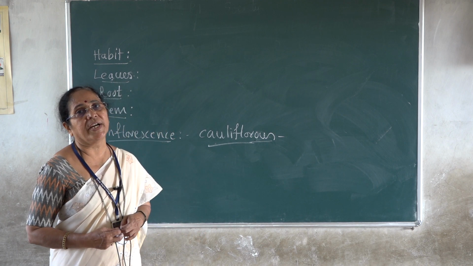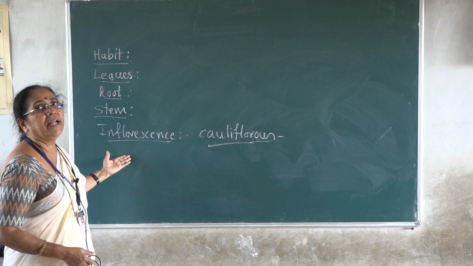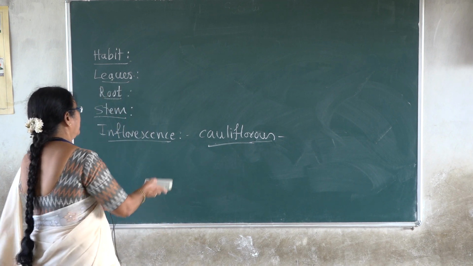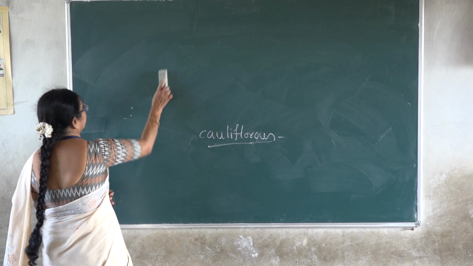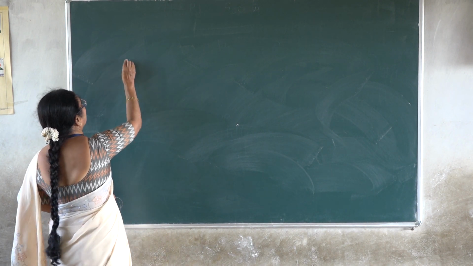Okay. So far you have studied the habit, the root, stem, leaves, and the inflorescence. So after this, now we are going to describe the flower and its parts.